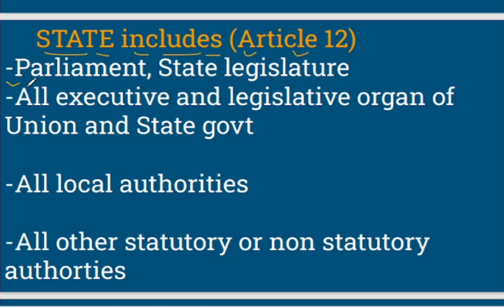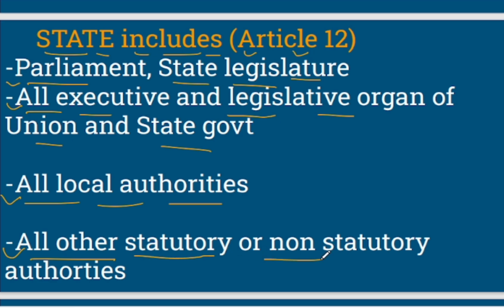Article 12 says that Parliament and state legislature are under the definition of state, right? Then it says all executive and legislative organs of union and state government are under the definition of state. It's clear. Then it says that all local authorities are also in the state definition. Then it says that all other statutory or non-statutory authorities are also under the purview of the definition of state. Now what does this statutory mean?